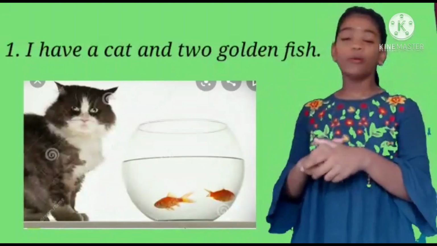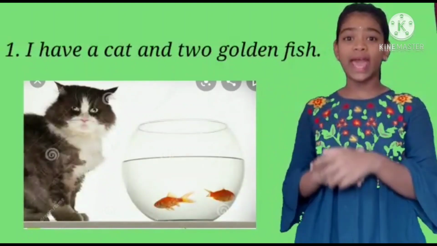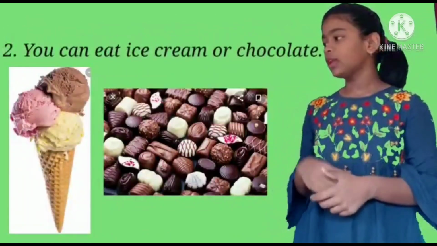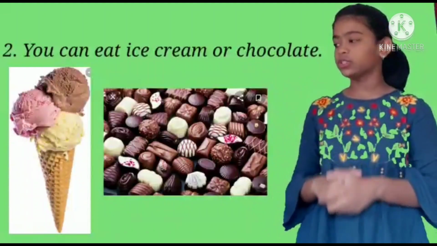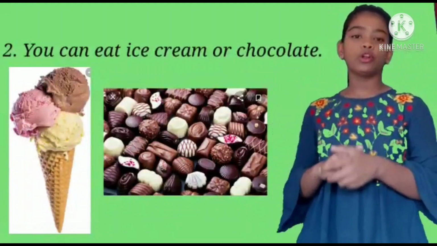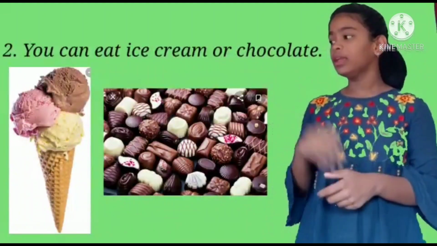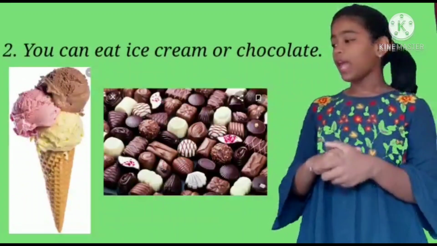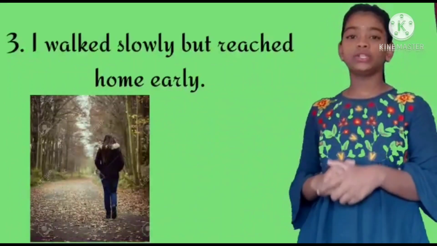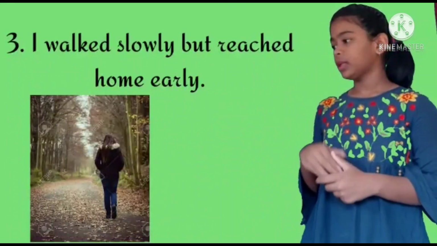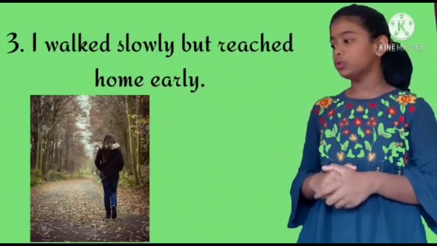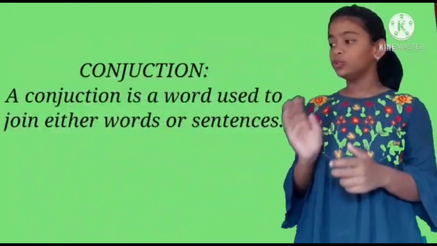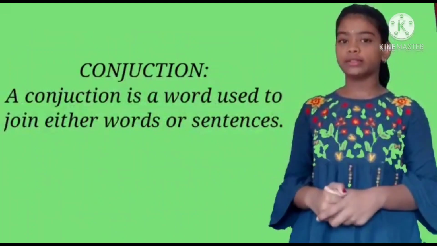Can you notice how we can combine these two sentences with the word and? This is the role of the conjunction. It connects. Let's look into some more examples of conjunction. You can eat ice cream or chocolate. Here, or is used to combine two sentences. One more example. I walked slowly but reached home early. Here, but is used to join two sentences. So, a conjunction is a word used to join either words or sentences.